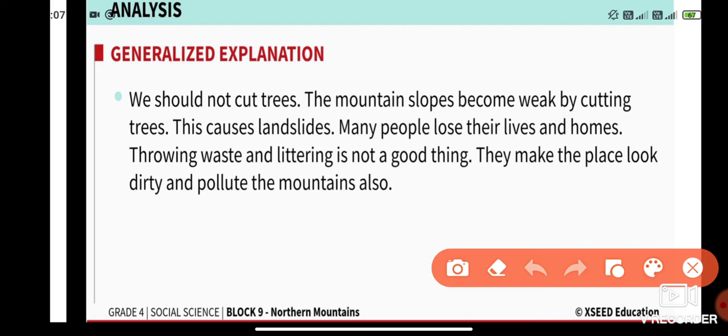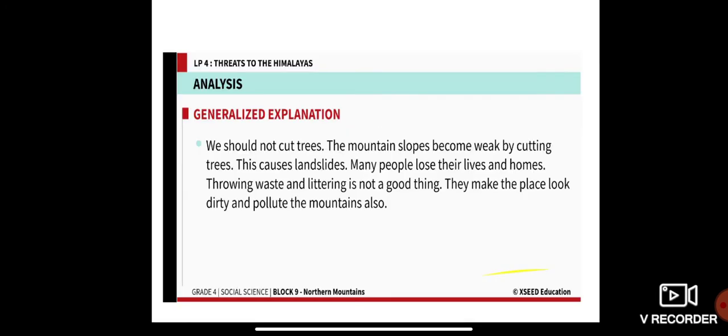And throwing waste and littering is not a good thing, because we all know that throwing and littering around the town or in the house or anywhere is not good. They make the place look dirty and also pollute the mountain. So all these things lead to a threat to the Himalayas. I hope now you're clear.